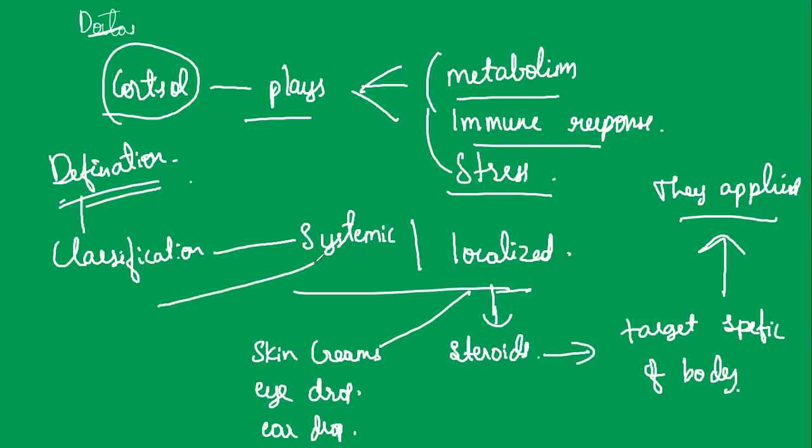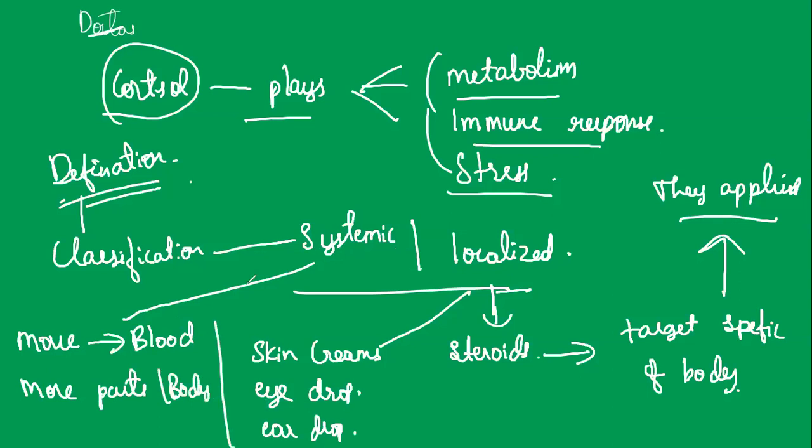And systemic steroids move through the blood to reach more parts of the body. Systemic steroids move through the blood to all parts of the body, whereas localized steroids are applied in the form of skin cream, eye drops, and ear drops, and target only a specific part of the body.